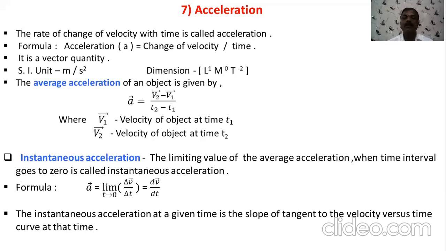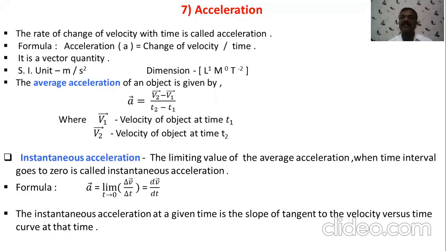How we can find out the instantaneous acceleration? Again, it is a limiting value of average acceleration for very small time interval. So again you will find the concept of limit related to the instantaneous acceleration.